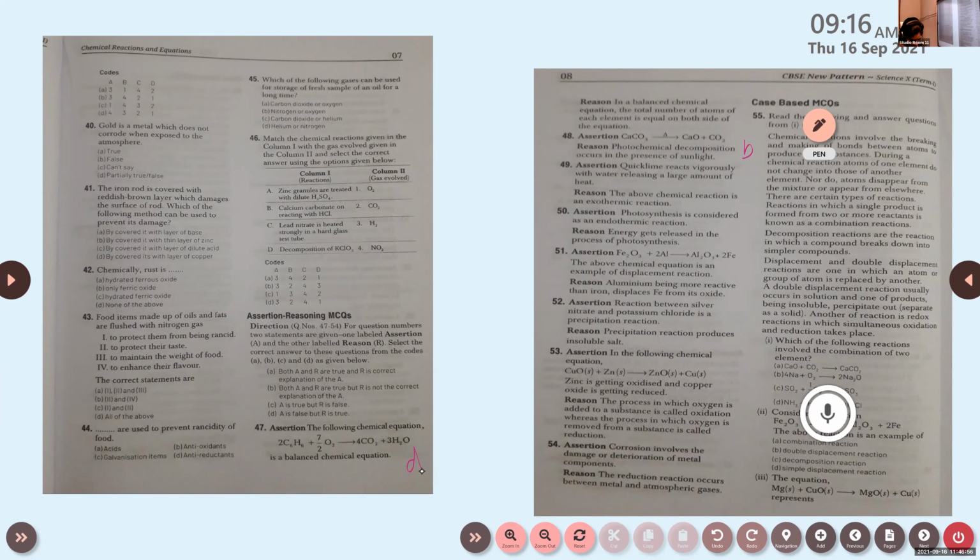Adidev, can you read? Assertion: quicklime reacts vigorously with water, releasing a large amount of heat. Reason: the above chemical reaction is an exothermic reaction. What will be the correct answer?